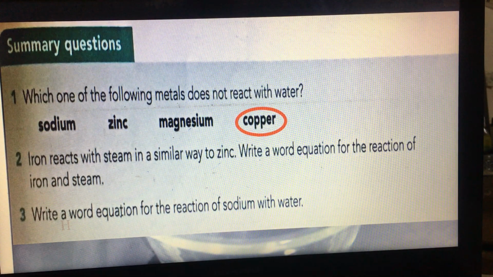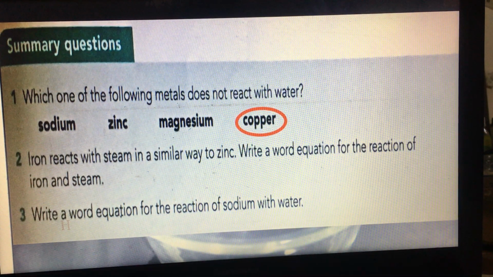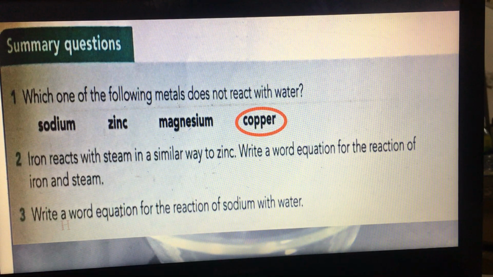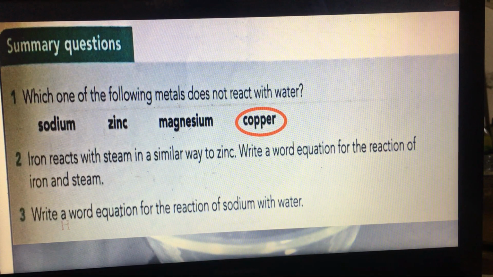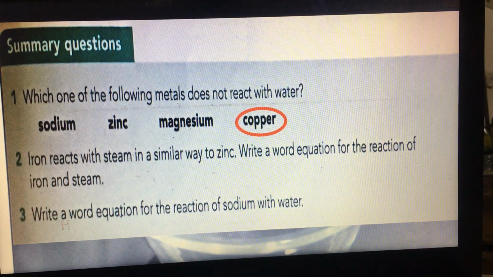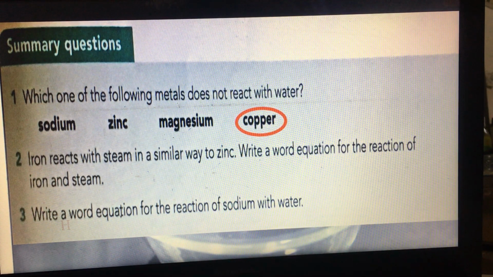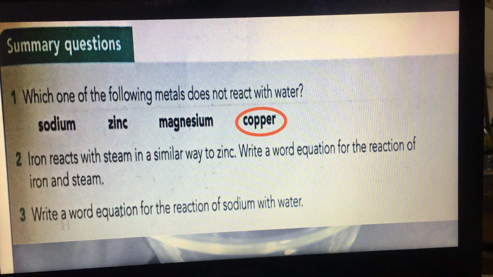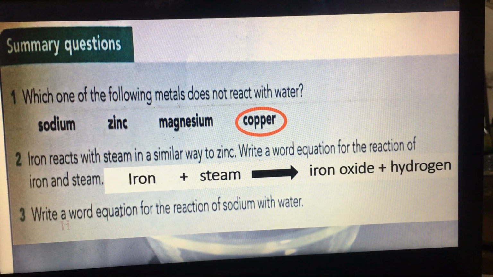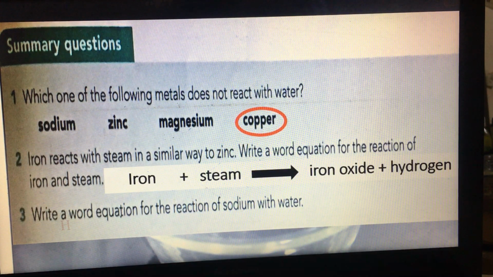Question number 2. Iron reacts with steam in a similar way to zinc. We said that iron, zinc, and magnesium can react with steam. So here they want us to write a word equation for the reaction of iron and steam. We wrote it before. We said that iron with steam will produce metal oxide. Here the metal is iron, so the product will be iron oxide, and the fixed product, which is hydrogen gas. So iron with steam will produce iron oxide and hydrogen.